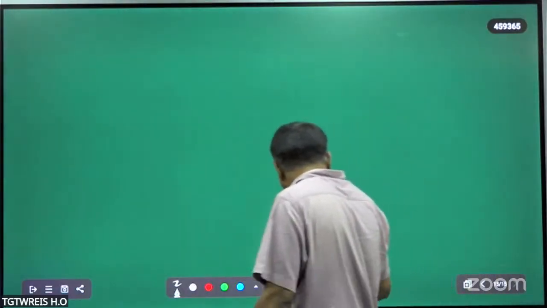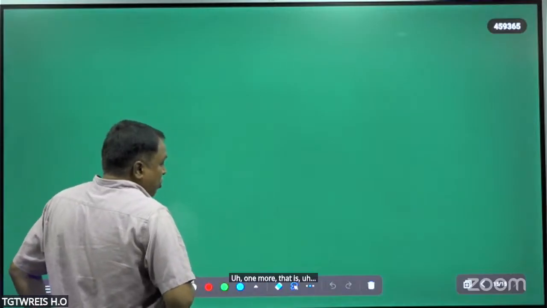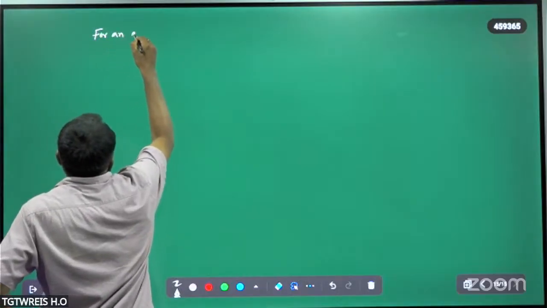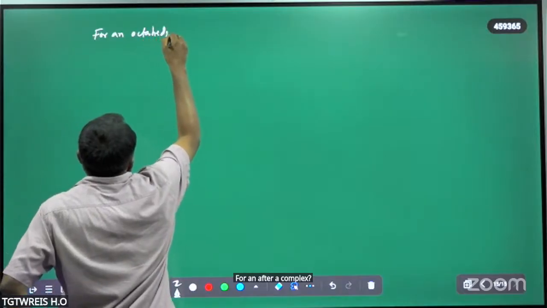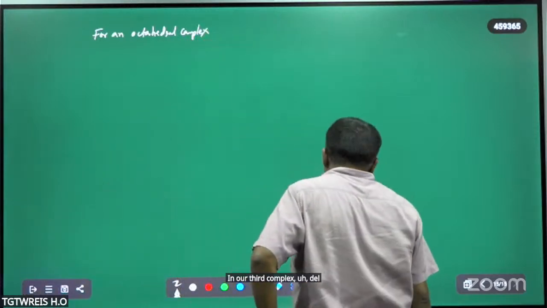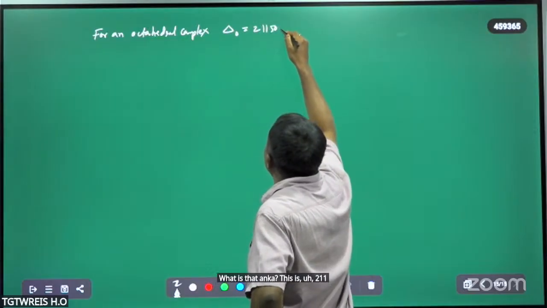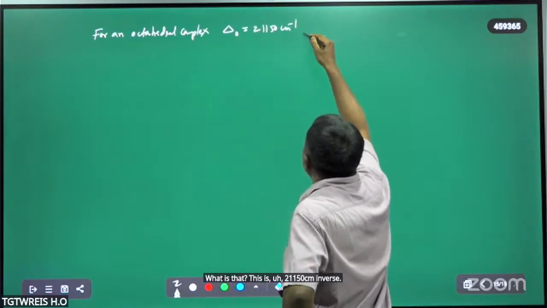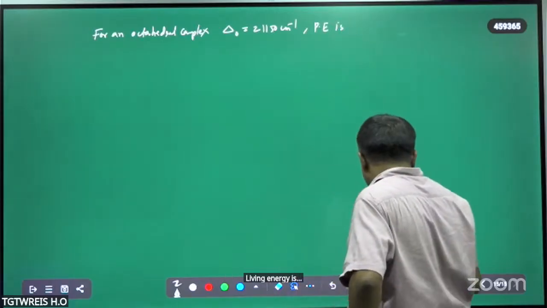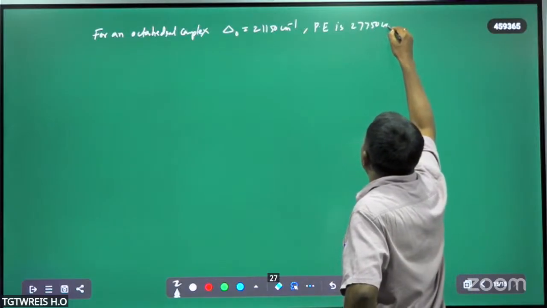For example, one more: for an octahedral complex, delta naught is 21,150 cm⁻¹, and the pairing energy is more than this, 27,750 cm⁻¹.